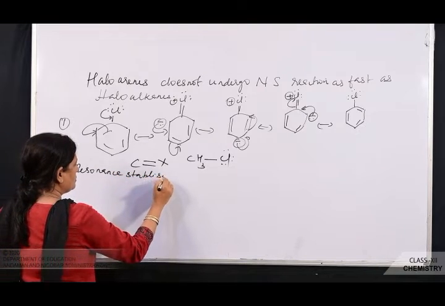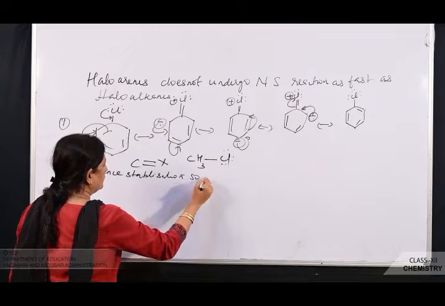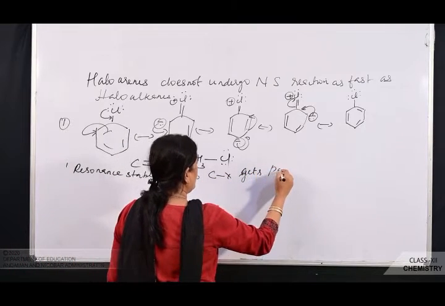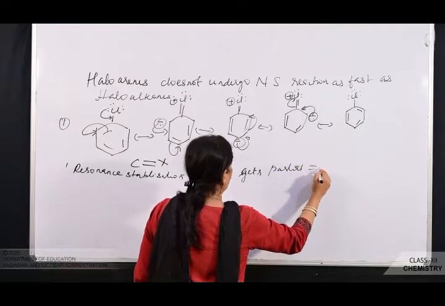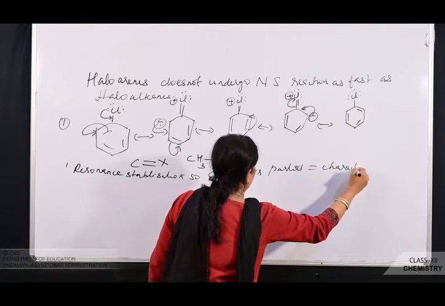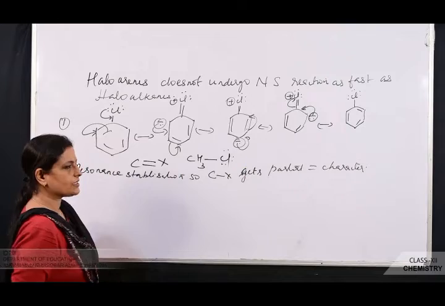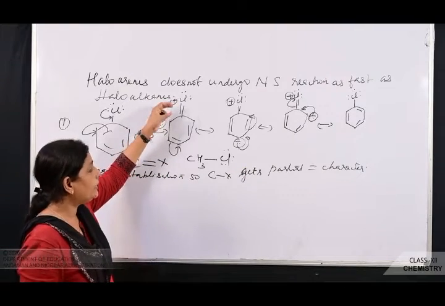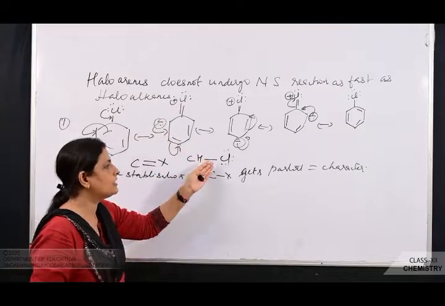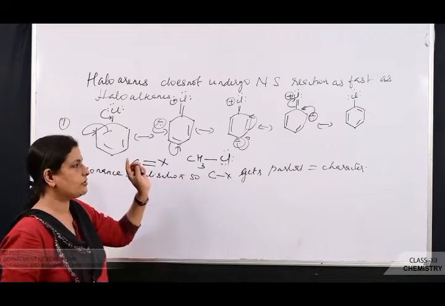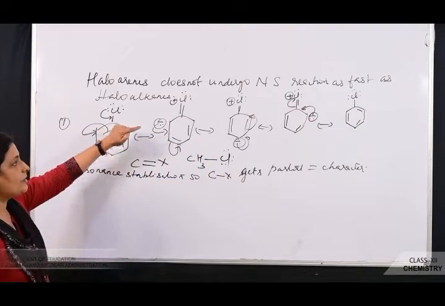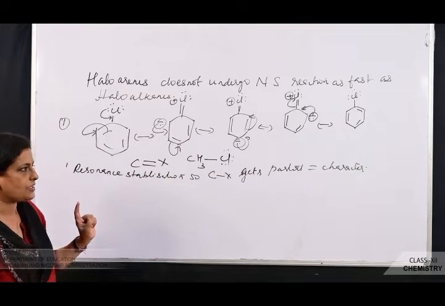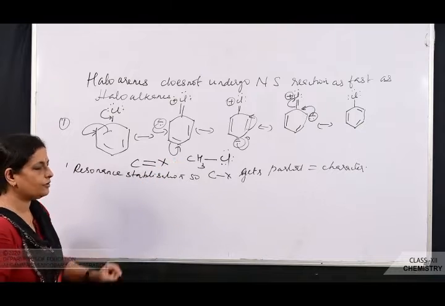Resonance stabilization. So the carbon-halogen bond gets partial double bond character. But in haloalkane there is no resonance stabilization. We know the energy required to break a double bond is more than the energy required to break a single bond. So that is the first reason. The carbon-halogen bond gets partial double bond character due to resonance stabilization. This effect is not there in haloalkane.